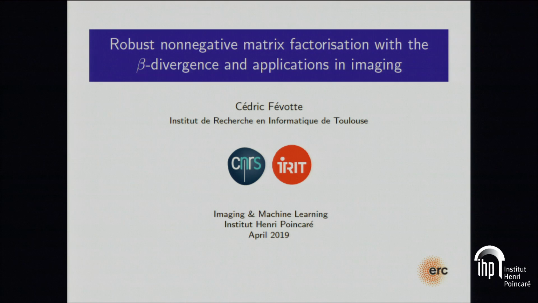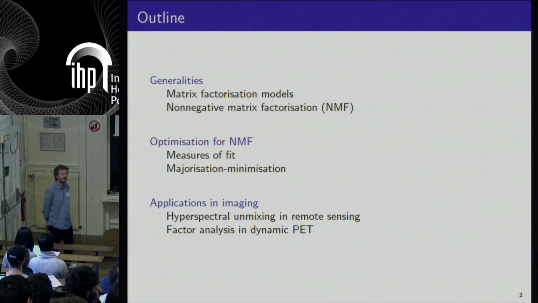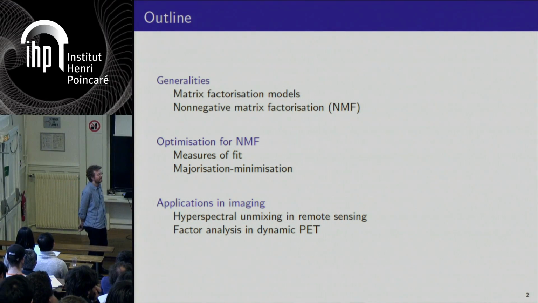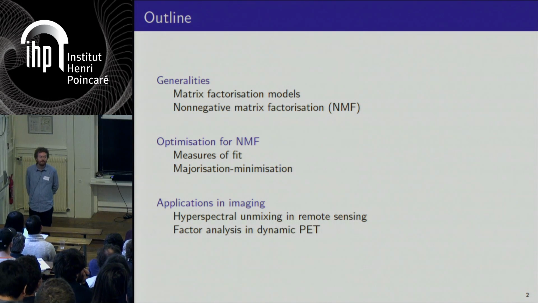This is going to be a talk about matrix factorization for data processing and with some applications in imaging. So I will start by giving an overview of matrix factorization models for data processing, and in particular an overview of non-negative matrix factorization. In particular, we will discuss the measure of fit on which non-negative matrix factorization (NMF) relies, and the importance of choosing the right measure of fit for the data and application at hand.